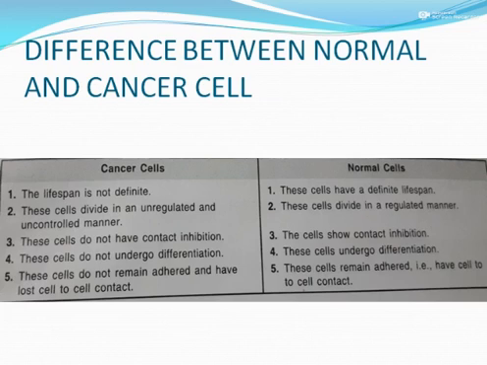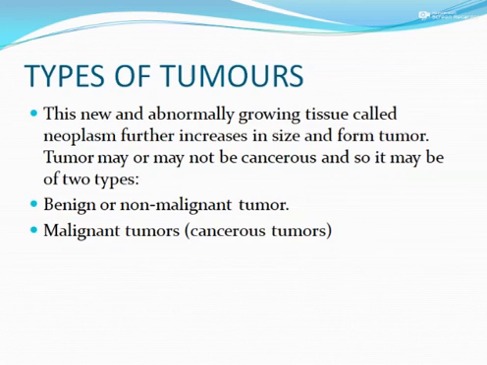Fifth one, the cancer cells do not remain attached and have lost cell-to-cell contact, while in case of normal cells, they will remain attached to the cell and they will remain together. Okay, that's one. Let us go on to the next one, that is types of tumors.